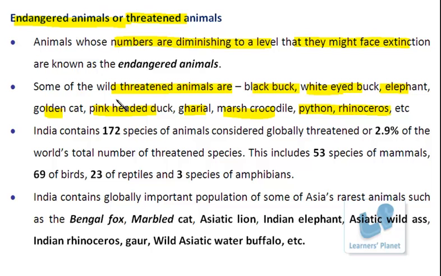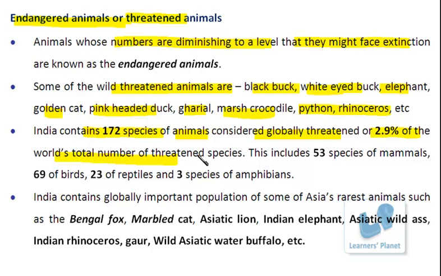And for your information, our country, as I said earlier, is a zone of mega diversity. It contains 172 species of animals which are considered globally threatened. We can say that approximately 2.9% of the total number of threatened species are found in India.